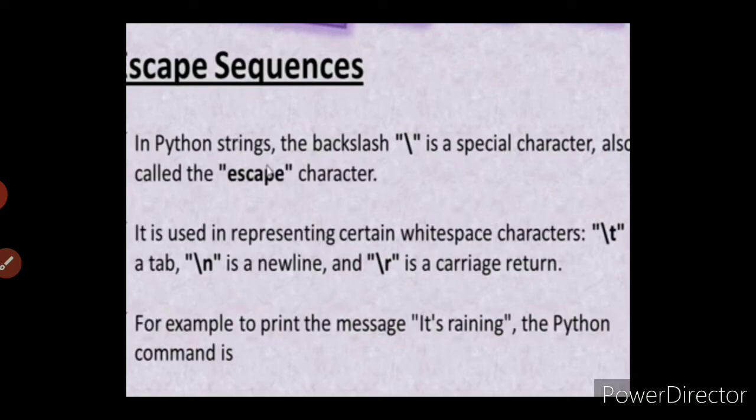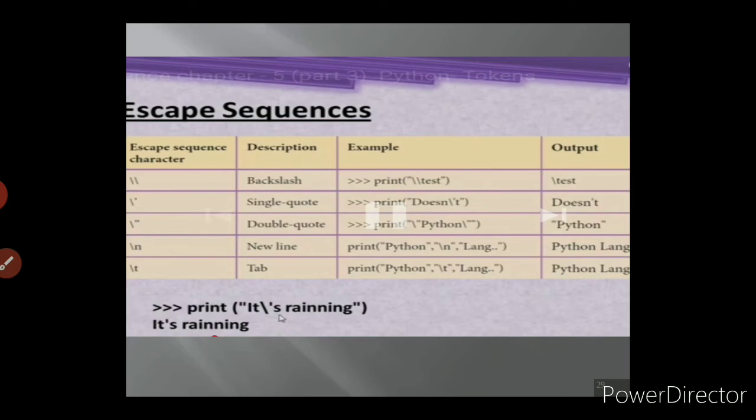Here we have to include the apostrophe after "it". So the command is: after the triple greater than prompt, type print, then within the parenthesis and along with double quotes write it, with a backslash and apostrophe, as in it\'s raining. The output will be it's raining. So the apostrophe is included as an escape sequence.